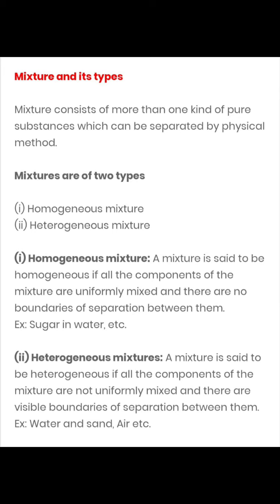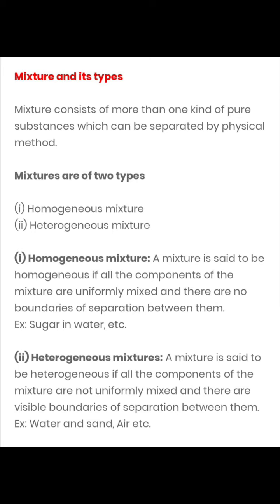Now come to heterogeneous mixtures. Children, a heterogeneous mixture is a mixture in which the composition is not the same throughout. The components are not uniformly mixed and there are visible boundaries of separation between them. For example, water and sand. You take a beaker, put water into it, put a spoonful of sand, stir it.